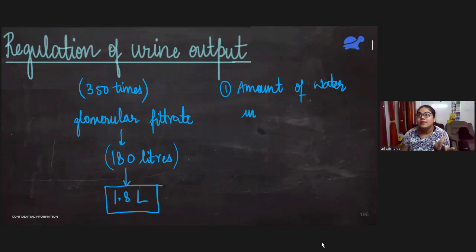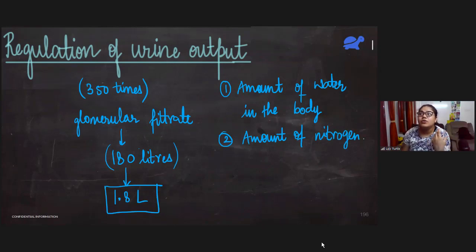Okay. Second, it also depends on the amount of nitrogenous waste in our body. If there is more nitrogenous waste in our body, to remove it, more urine is going to be formed. Amount of nitrogenous waste in the body. These are the two factors on which the amount of urine in a day depends.